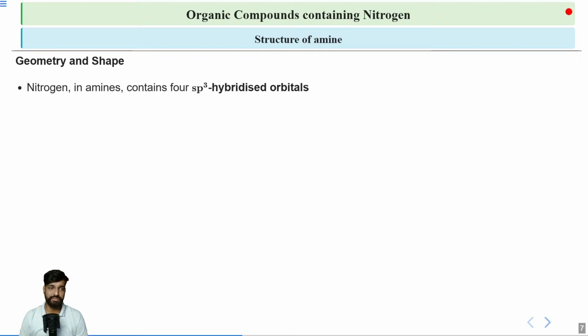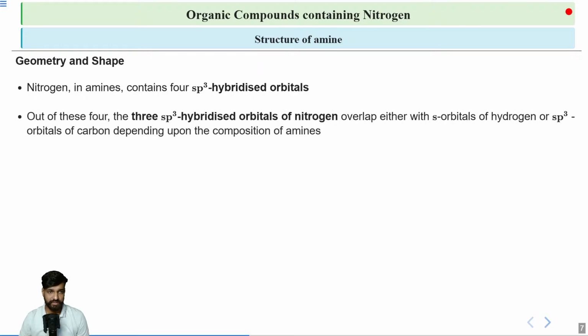If I talk about nitrogen, then in amine, your nitrogen is sp3 hybridized. You know what is sp3 hybridized? When one s orbital and three p orbitals are combined together, they intermix to form four degenerate orbitals, which are of the same energy and same shape. Whenever you get these four sp3 hybridized orbitals, they will overlap with the s orbital of hydrogen or with the sp3 orbital of carbon, depending upon the composition of your amines, to form the corresponding amines.